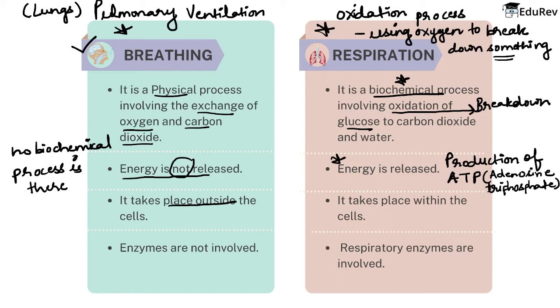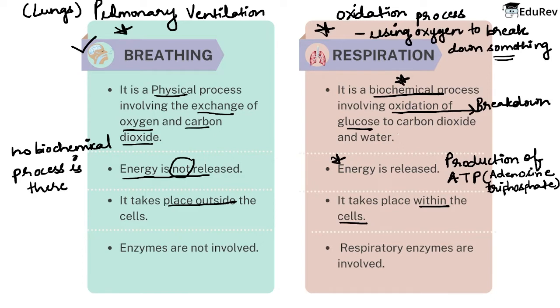तो हमने उसको बोल दिया that it takes place outside the cells. But if we talk about respiration, the respiration takes place within the cell. Cell के अंदर ही. It means here cell organelles are involved. It simply means that cell organelles are involved in the process of breakdown. Now do you know that the breakdown of glucose को हम क्या बोलते हैं? What it is called as?